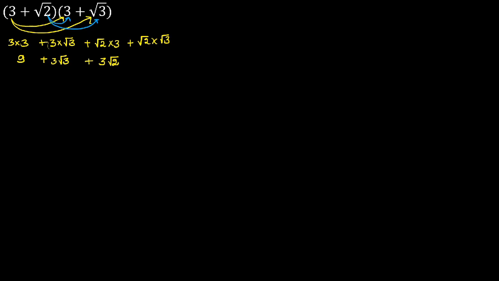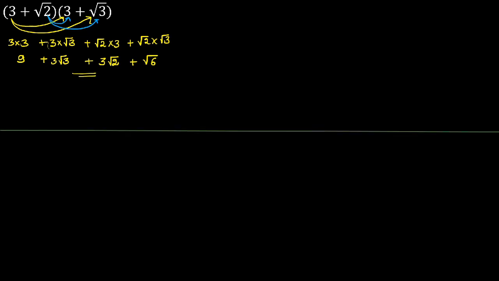Here also root 2 into 3. 3 is considered as coefficient and 2 is radicand. So this is 3 root 2. Root 2 into root 3 is root 6. Coefficients should be multiplied with the coefficients, radicand with the radicand. Here there are no like terms, so we cannot add. Keep as it is.